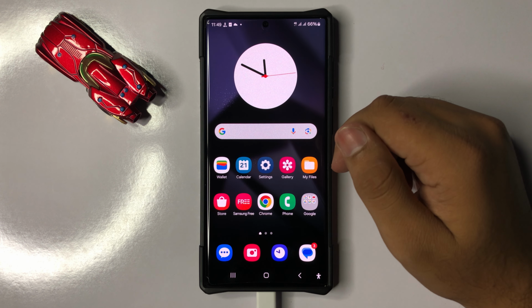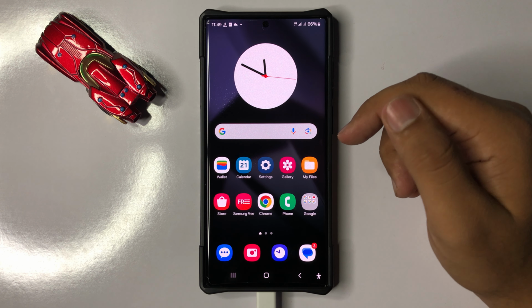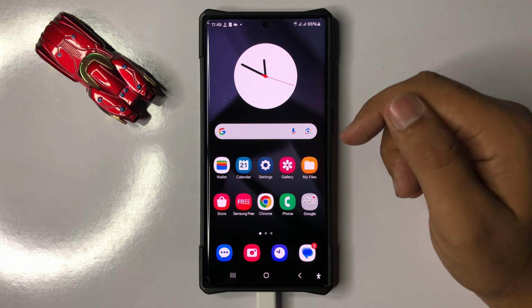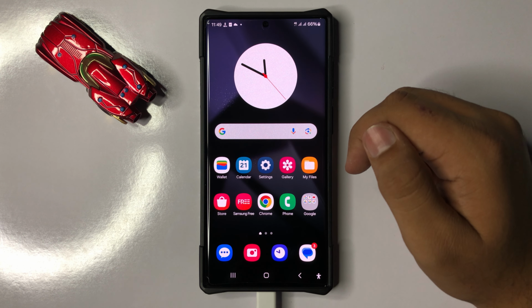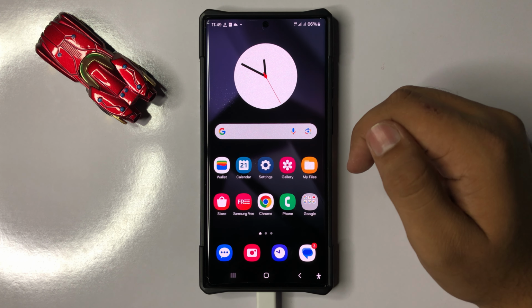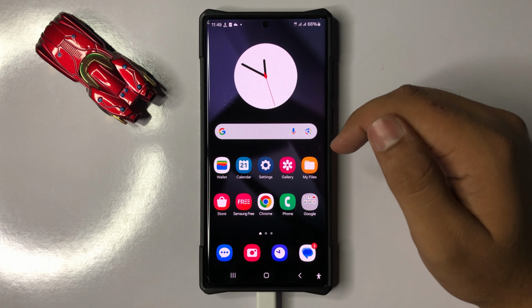In this video I will show you how to fix keyboard disappeared issue in Galaxy S25 Ultra. So to fix this issue, first of all set the Samsung keyboard as your default keyboard.